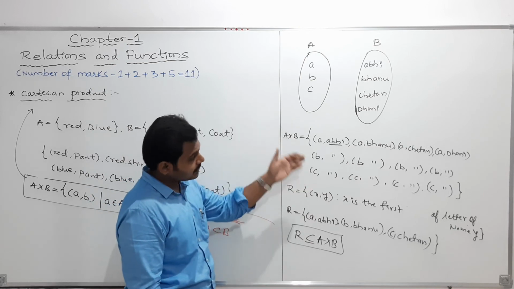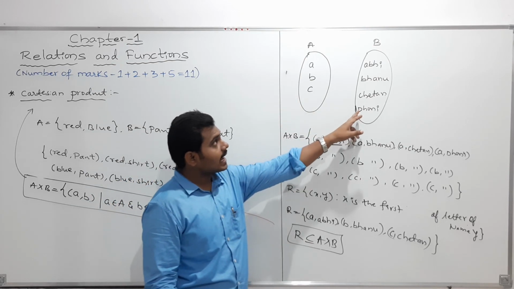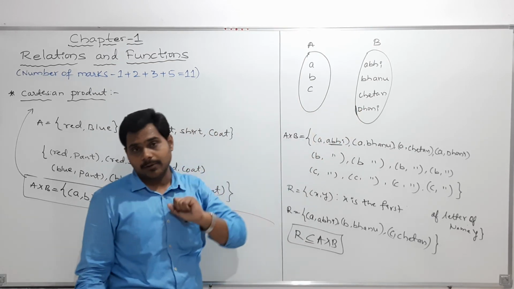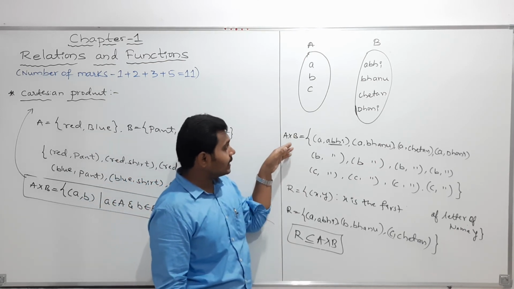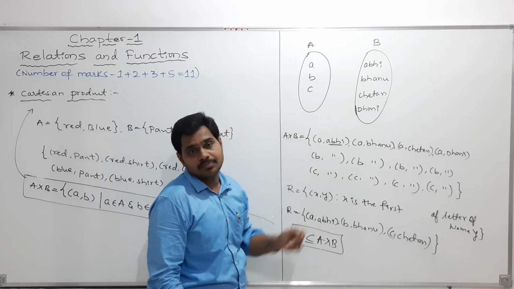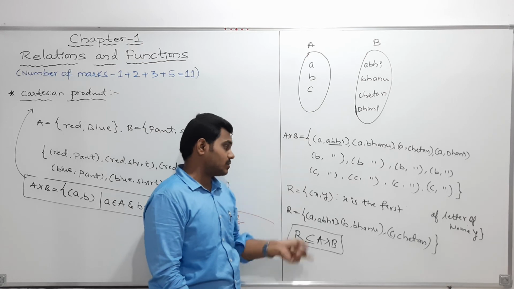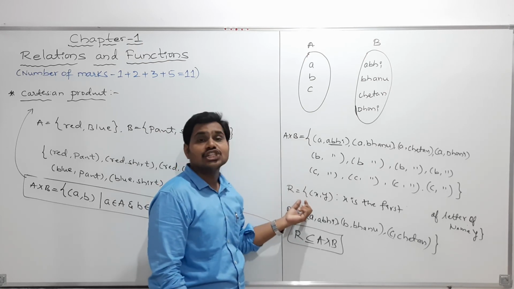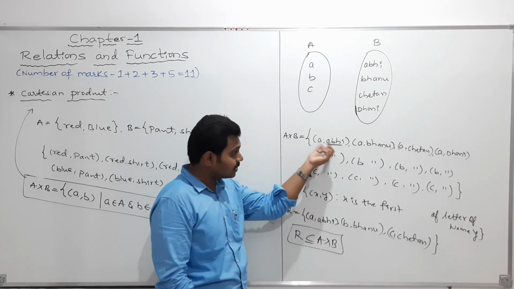You can observe here that A is one set and B is another set. Clear? In that, I wrote A cross B. After writing A cross B, I took one relation between these two sets.